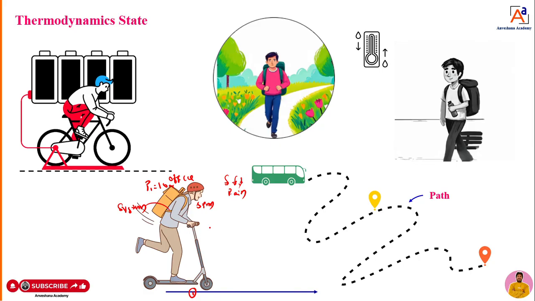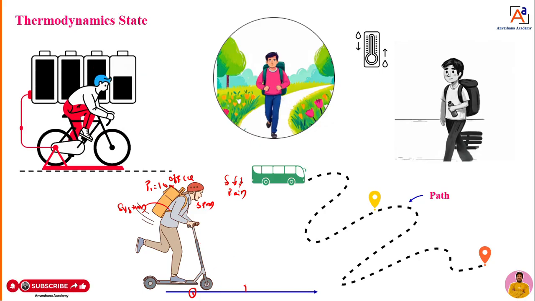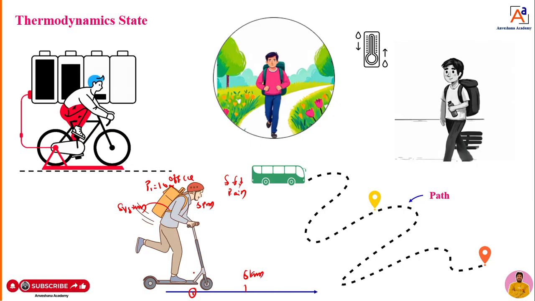He is normal when he is going to leave the office. He left the office. When he crossed 5 kilometers, rain started. Then slowly he started pedaling the foldable bike, and he is putting a lot of force on it. A little bit of pressure on the body is increased. Assume that P2 is increased by 0.2, that is nothing but 1.2 bar.